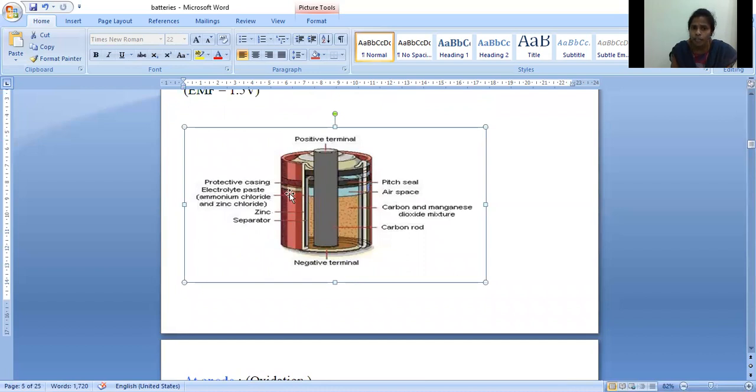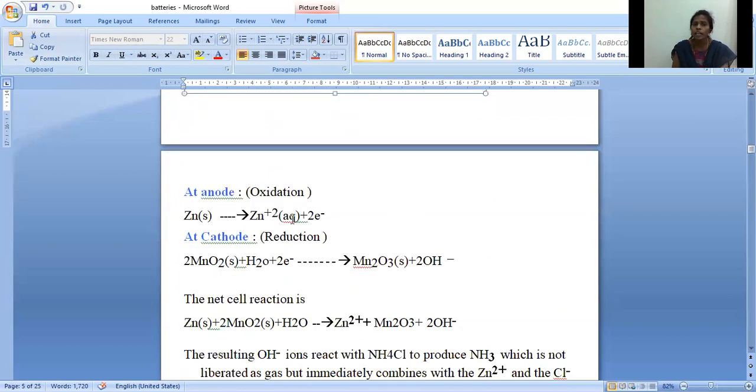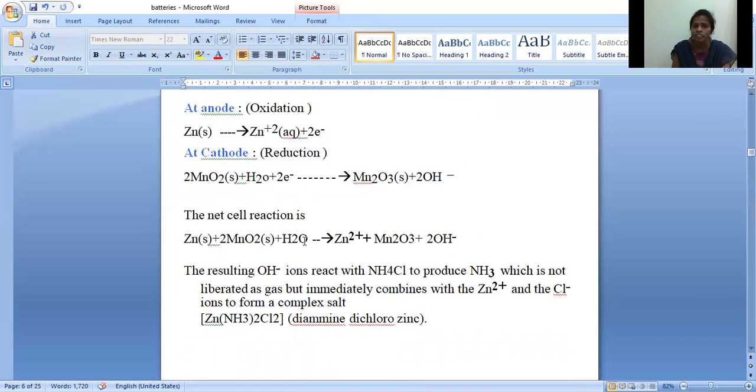Where is the ammonium chloride? In the space between anode and the cathode, there is ammonium chloride. This ammonium chloride reacts with the OH minus ions to produce ammonia. This ammonia is not liberated in the form of gas; it is liberated in the form of liquid. This liquid immediately reacts with the Zn2+ and Cl minus to produce a complex salt.